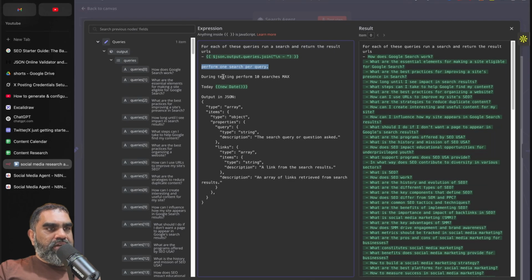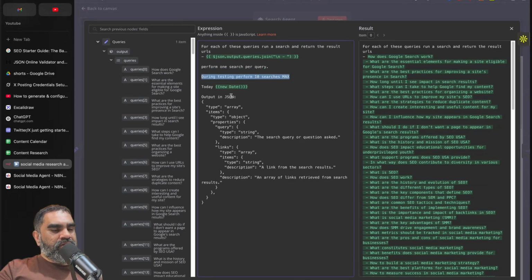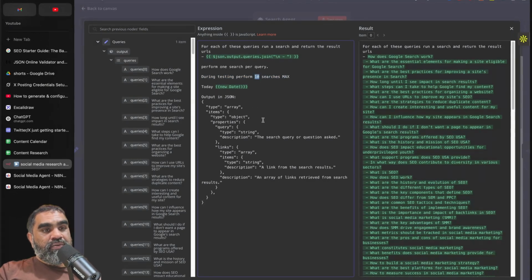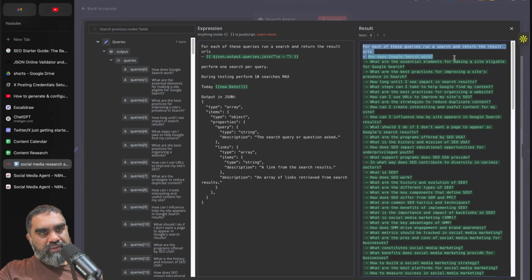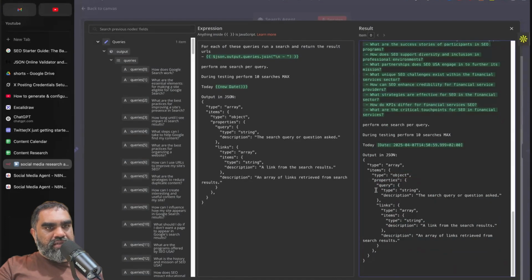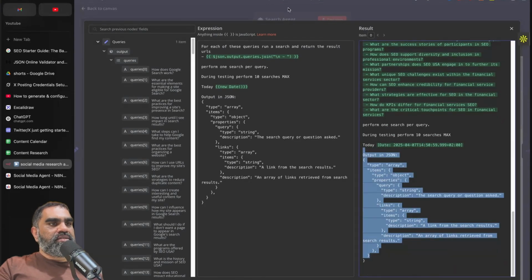Perform one search per query. During testing, perform 10 searches max. You have to remove it when going to production, or just limit it to some maximum iterations if you don't want your server to get overloaded. This is what it looks like. For each search query, run a search and return the result. So all the queries are passed. Return the output in a JSON array.